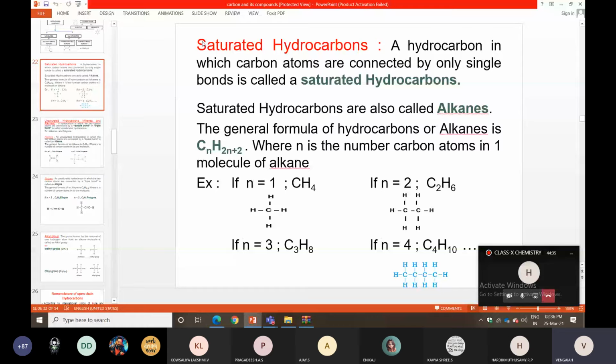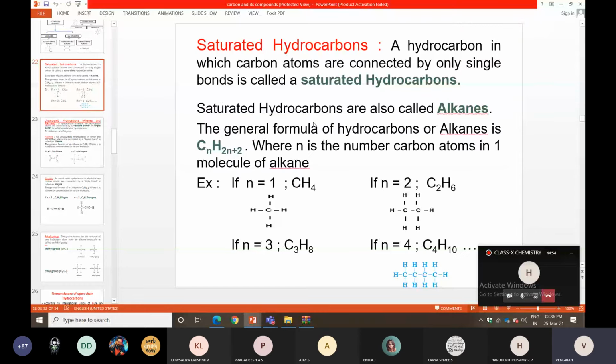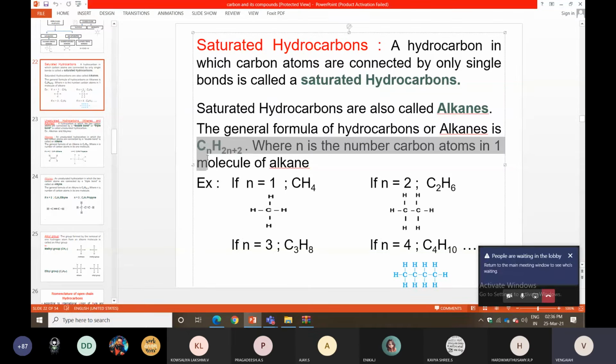Saturated hydrocarbons are also called alkanes. The general formula of alkanes is CnH2n+2.